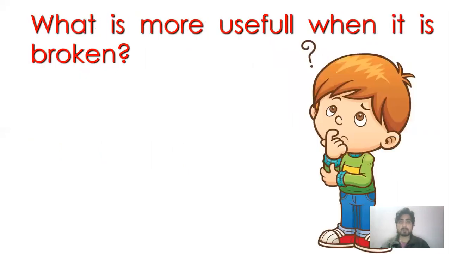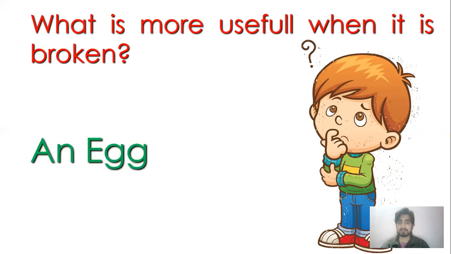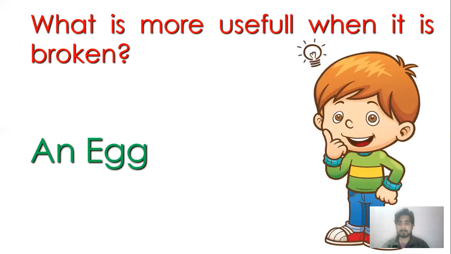Next question is what is more useful when it is broken? So the correct answer here will be egg. When we break the egg, after that only we can make or cook that egg. Either we can cook omelette or else we can cook boiled eggs, but that all will be done after breaking the egg only. Even when an egg breaks, then only the life comes out from that. Life comes out from the egg.